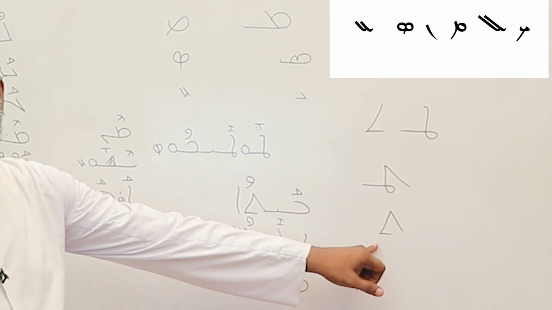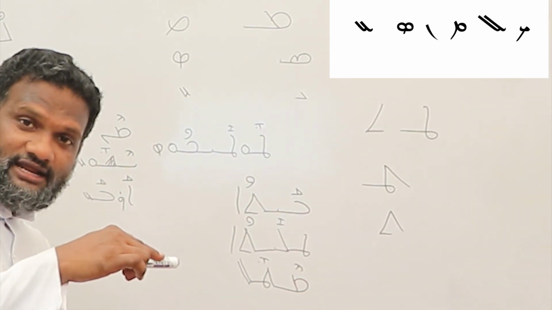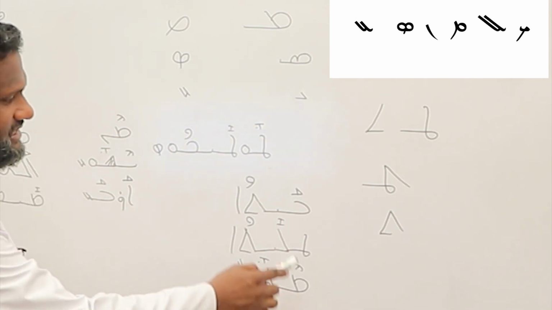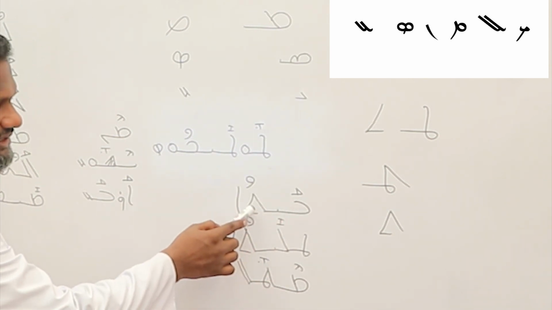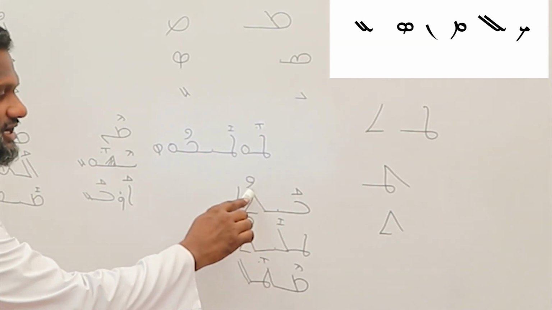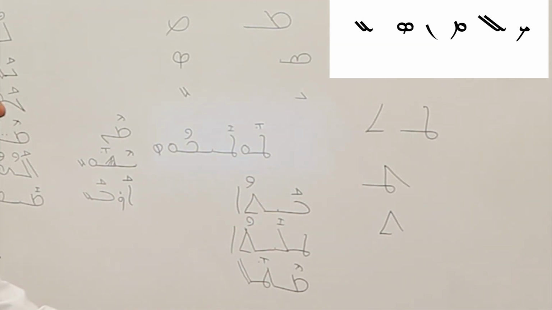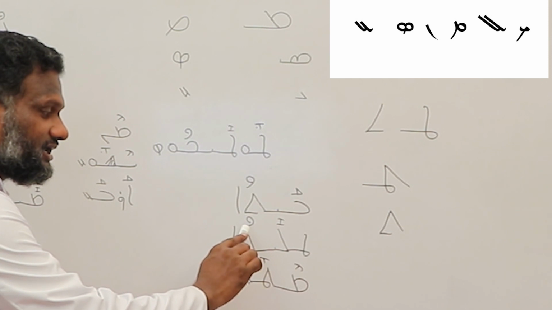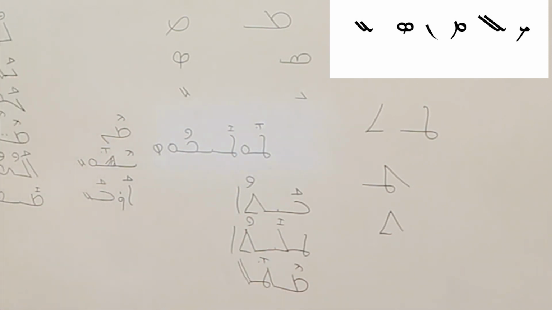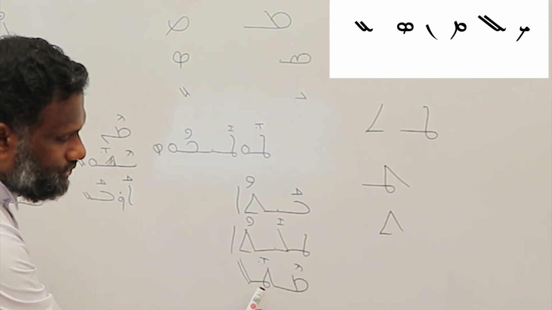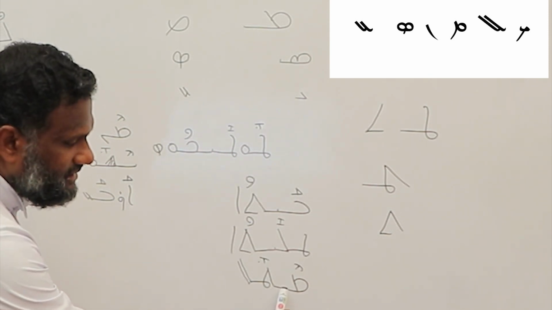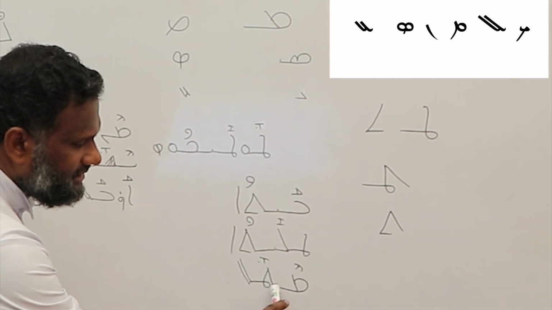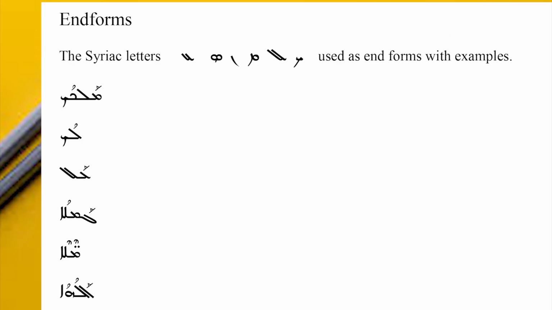And see how it is different when it is applied in a Syriac word. For example, Tlito. Tau, the letter is connected with the preceding letter Yod with a connecting line. See the connecting line? Metul. In Metul, the Tet is connected with the preceding Meme with a connecting line, slanting line. See the end forms of Syriac with examples.